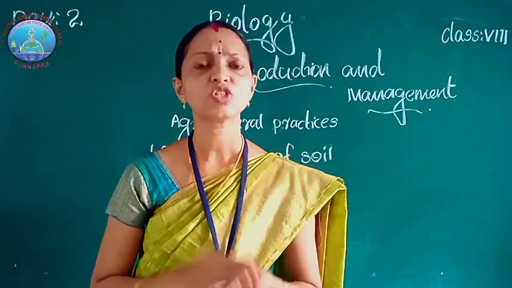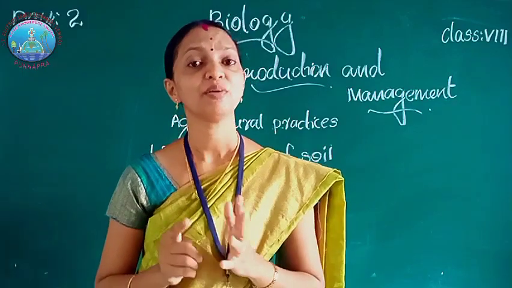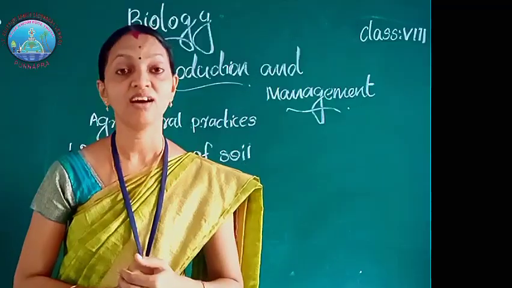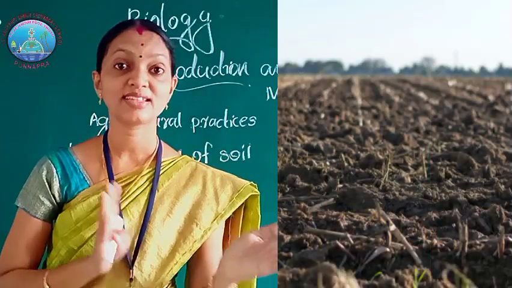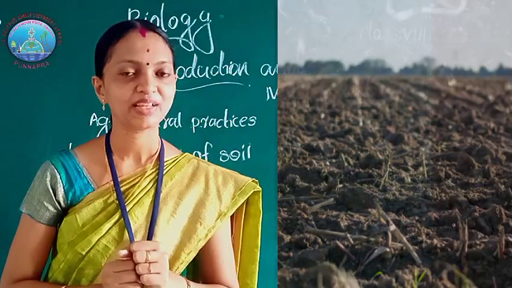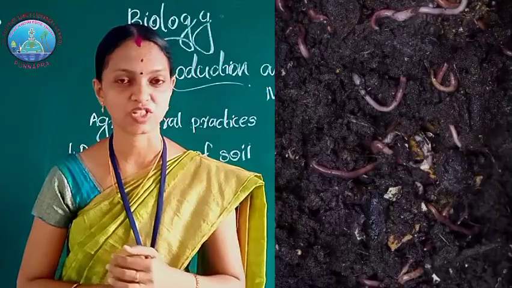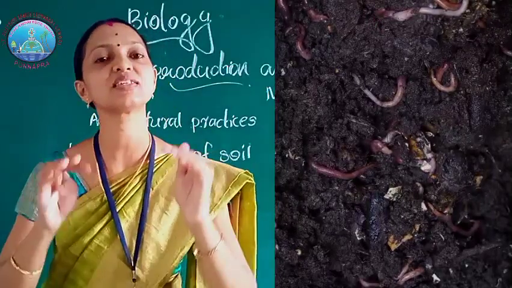We know that soil contains water, minerals, air, etc. In addition, the dead bodies of plants and animals, and earthworms and small organisms, microbes, are present in the soil.